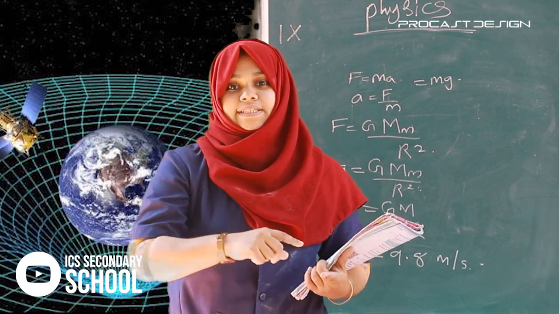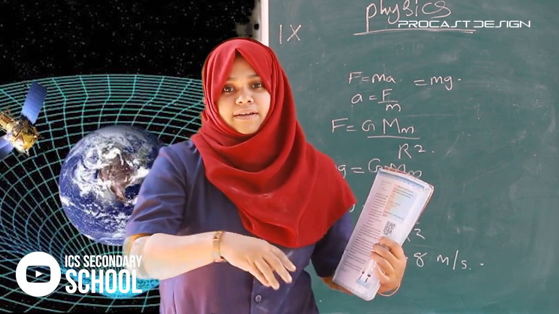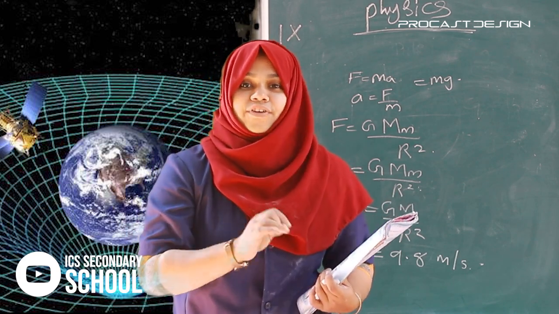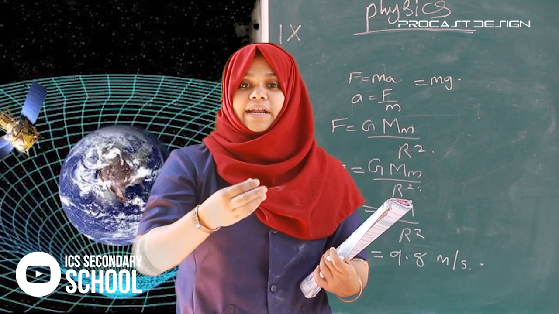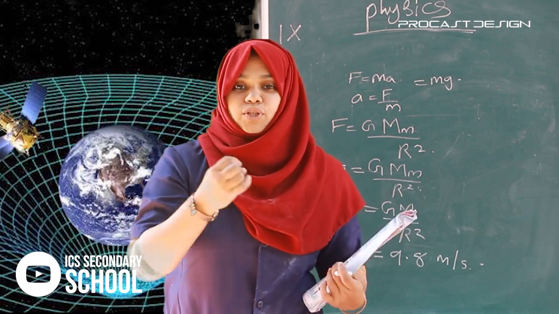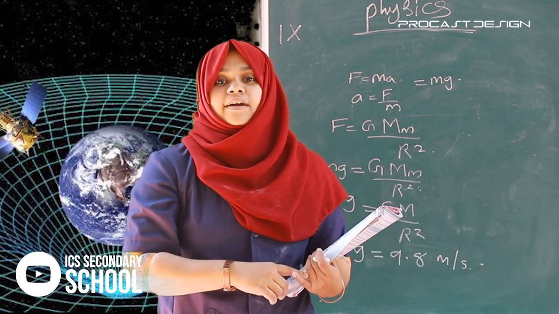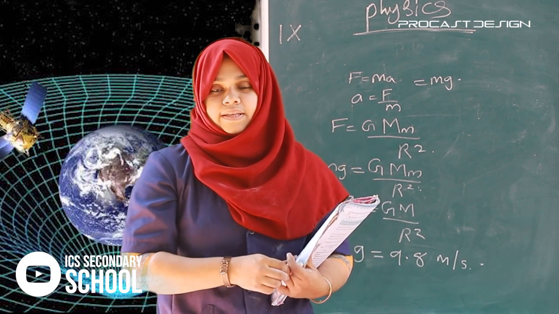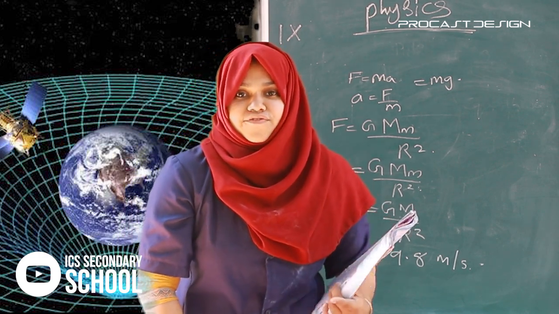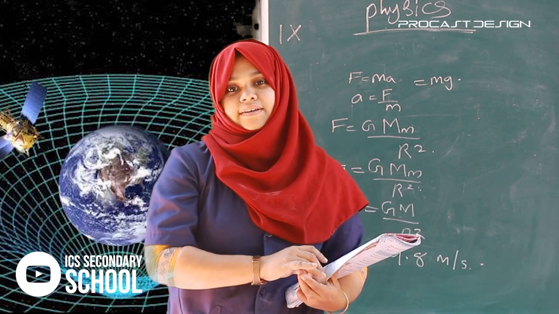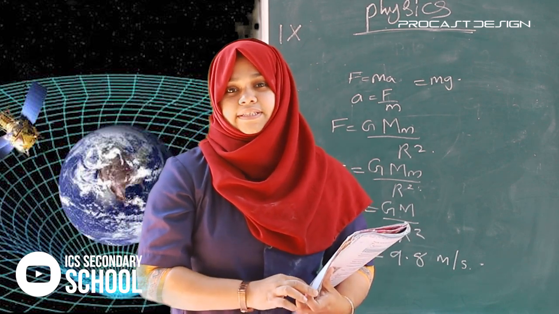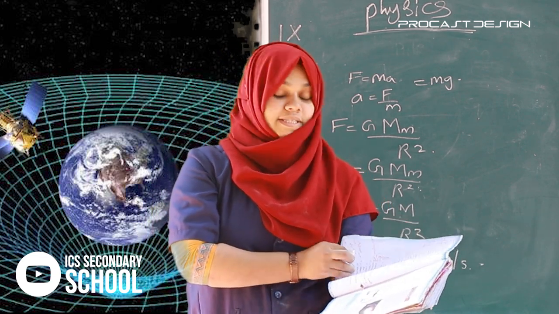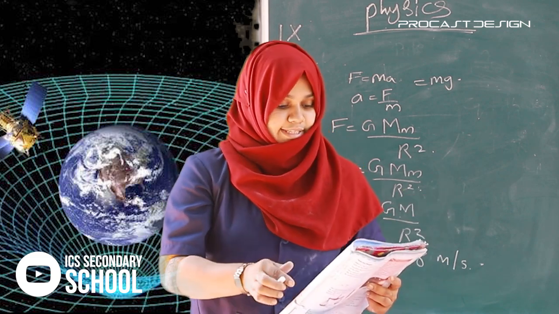Then he evacuated that tube, that means removed the air, and put the coin and feather simultaneously at equal time. What happened? Both objects, the feather and the coin, reach the ground at the same time. So he could understand that in the first situation the feather came last. What is the reason? Due to air resistance. He proved that. Okay, this is the feather and coin experiment.